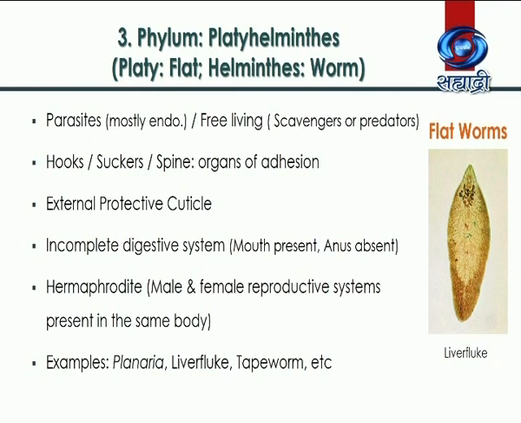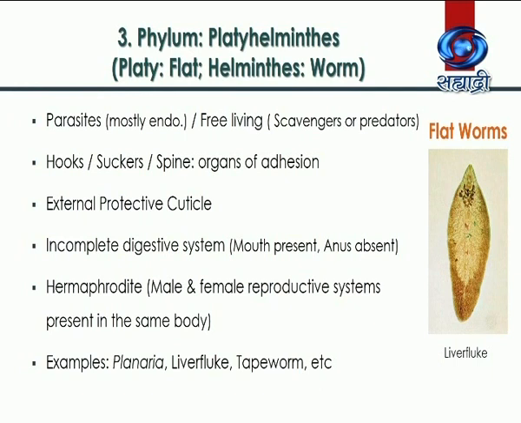Majority members of this group are parasites, mostly endoparasites. That means they live inside the body of host. Some are free-living also. Many parasitic members show presence of organs of adhesion. They are hooks, suckers, and spines. Outer covering cuticle is present. Digestive system in these members is incomplete. That means only mouth is present and anus is absent.